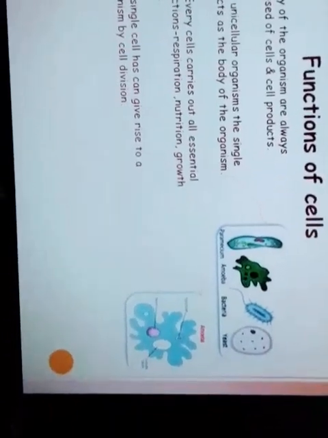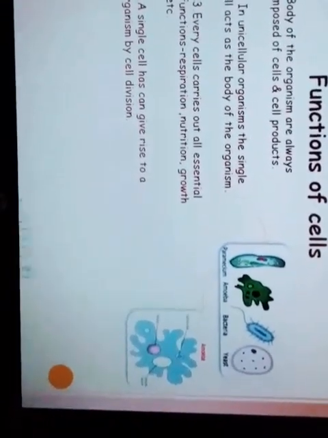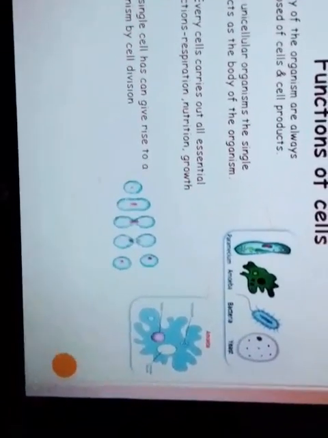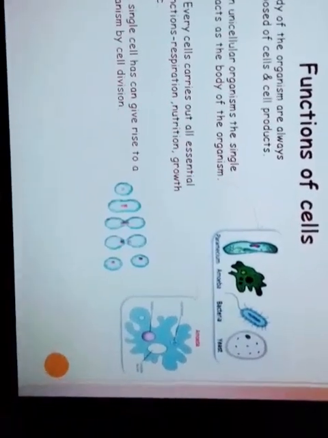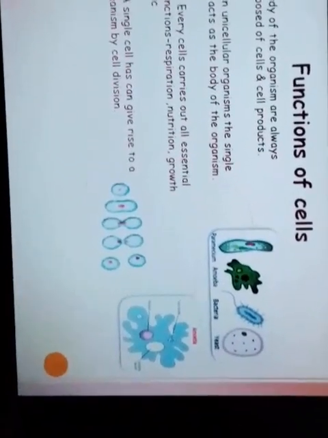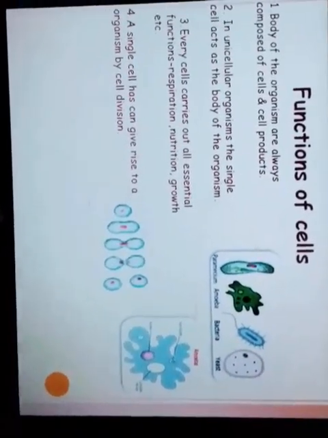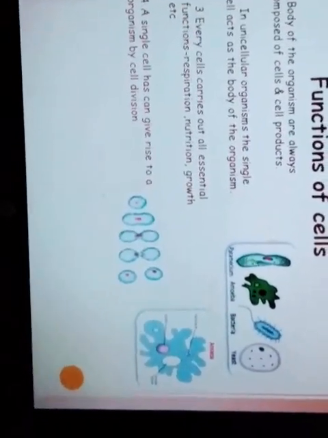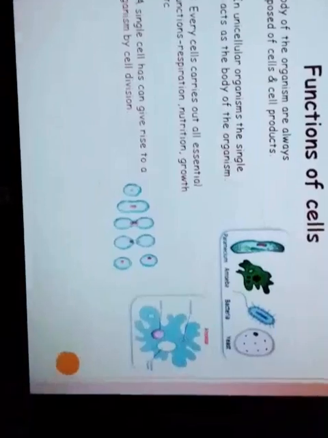Next, a single cell can give rise to an organism by cell division. A single cell has the tendency to divide again and again and then give rise to a whole organism. For example, human beings: in our mother's womb we were in a single-cell condition, the zygote, but after division from a single cell a whole human baby is developed.